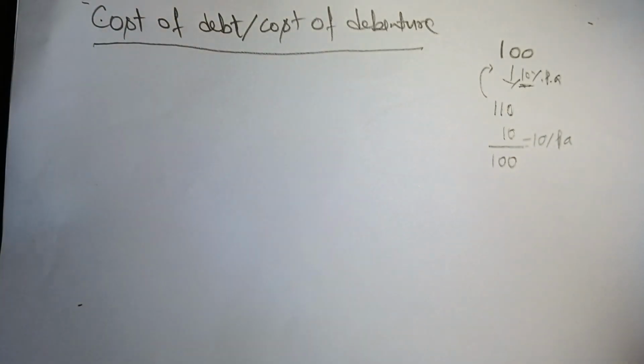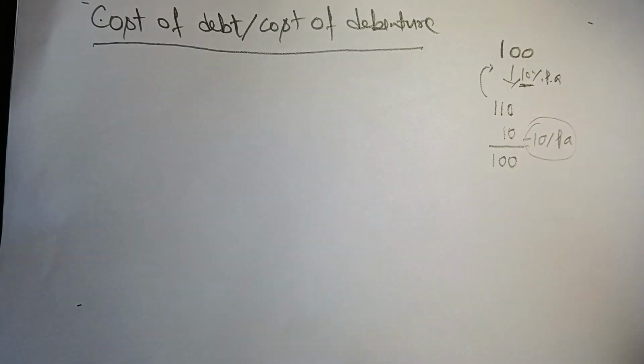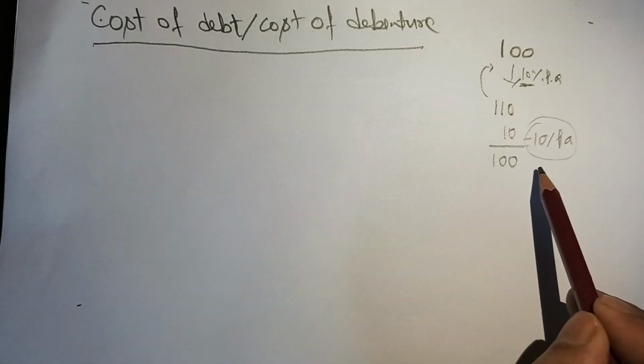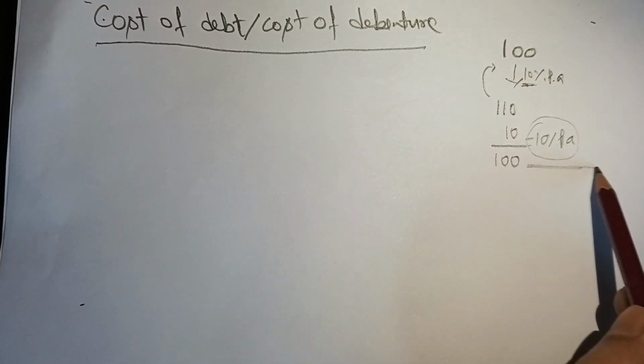So this is the cost for you. But at the same time, this is income for the bank. So the cost for one person is the income for the other person. This concept comes up when borrowing and lending of money happens between two parties. I hope you got some understanding of what is the cost of borrowing money from someone.